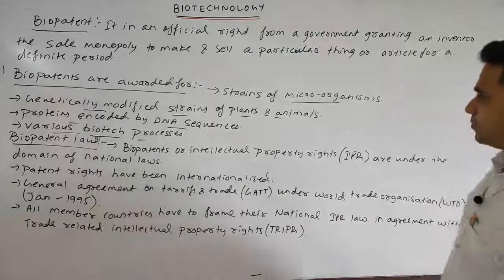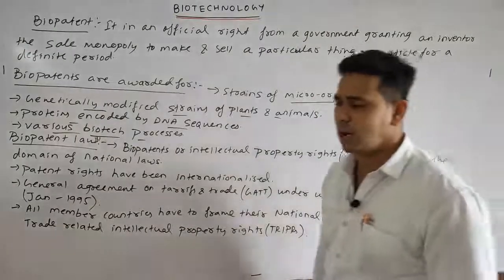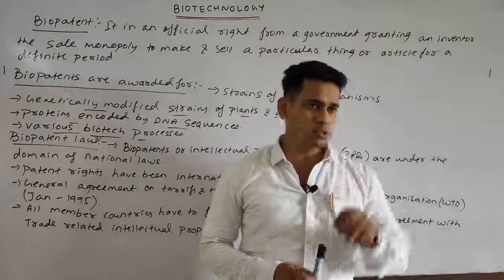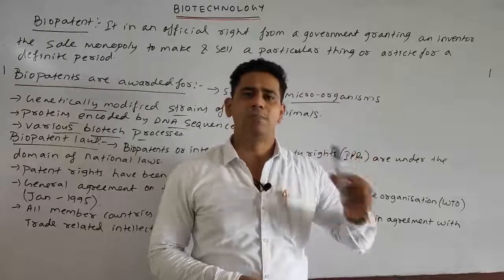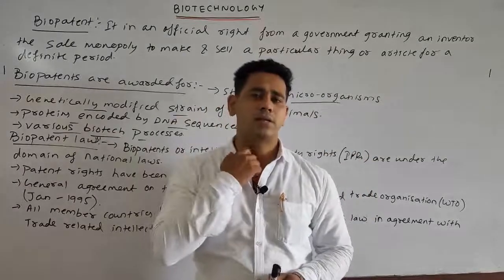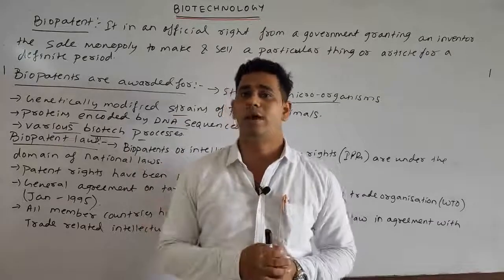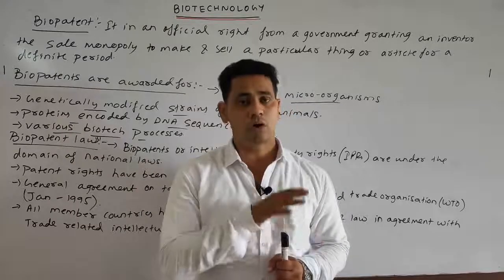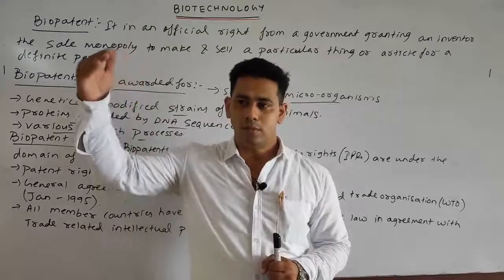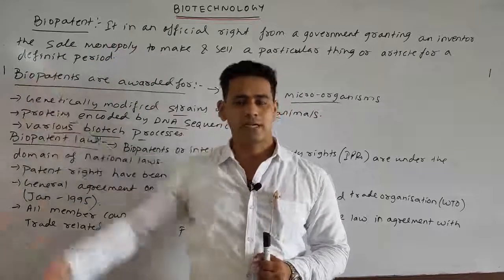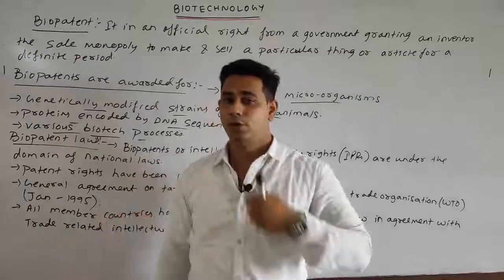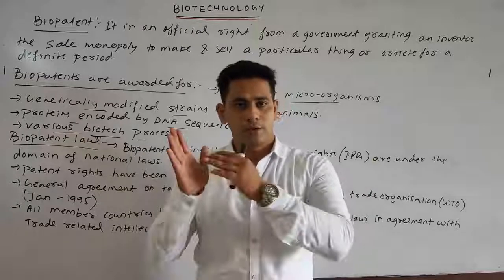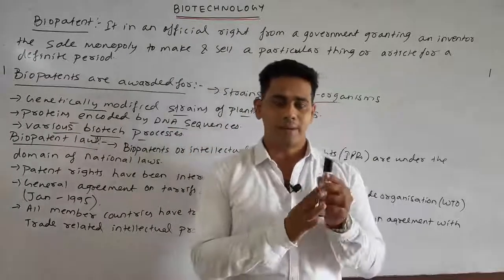Okay. Next, what are the various biopatent laws? There are various biopatent laws so that a person can ensure that he or she has the particular right. Anyone cannot violate those laws. If anyone uses a particular product without his or her consent, then the person or the company in the international market using this product without consent will be punished. So there are various laws according to which biopatents are followed.